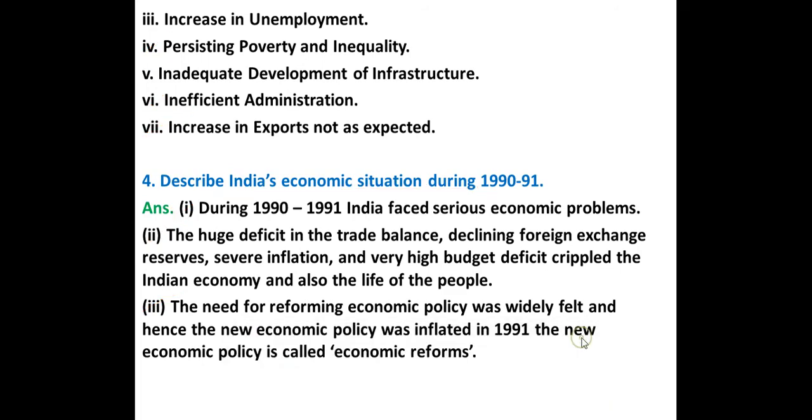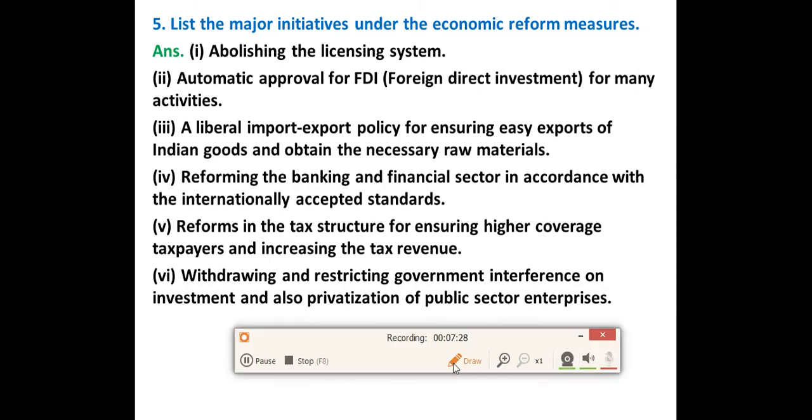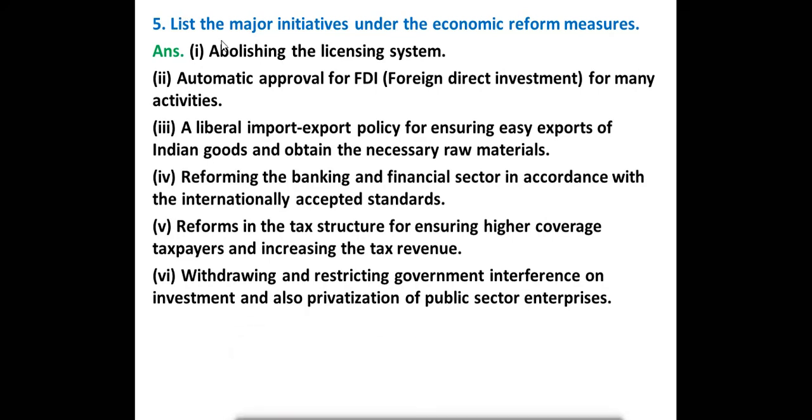Now we'll discuss the next question number 5. List the major initiatives under the economic reform measures. In this question we have to write the major initiatives taken under the economic reform measures. The first one is abolishing the licensing system. The licensing system was there, it was removed. So abolishing means removal of the licensing system. Second one is automatic approval for FDI. What is the full form of FDI? Foreign direct investment for many activities.